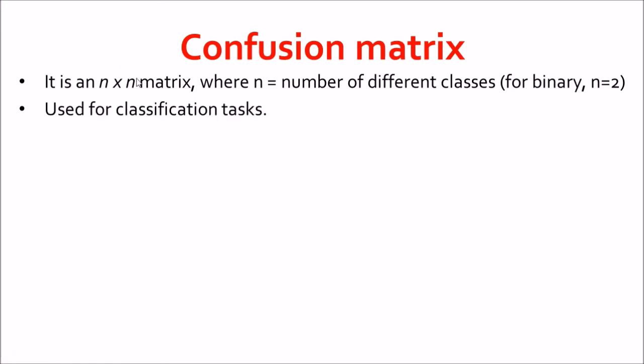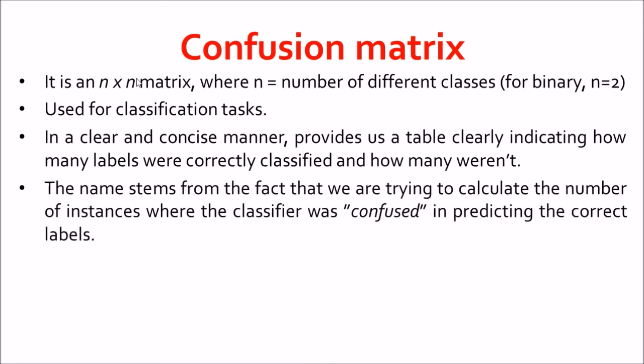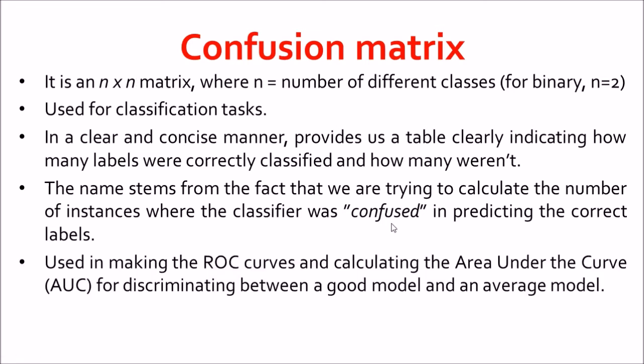Now it is used for classification tasks only and it is not used for regression models. In a clear and concise manner, it provides us a table clearly indicating how many labels were correctly classified and how many were not correctly classified. So this is the basic crux of a confusion matrix, and the name stems from the fact that we are trying to calculate the number of instances where the classifier was basically confused in predicting the correct labels. Hence the name confusion matrix. The confusion matrix also forms the basis for forming the ROC curves and calculating the area under the curve, or AUC, which discriminates between a good model and an average model.